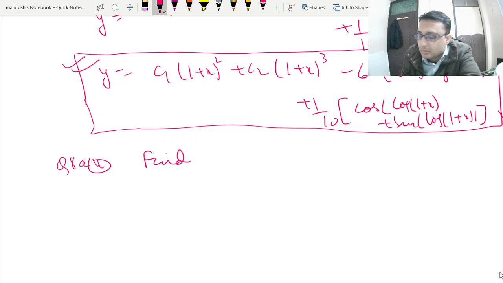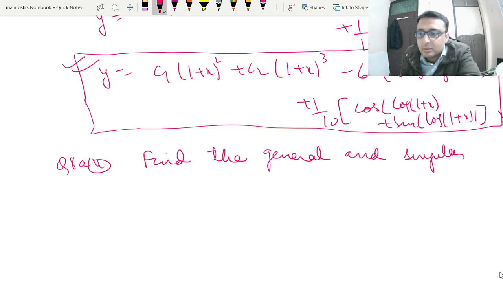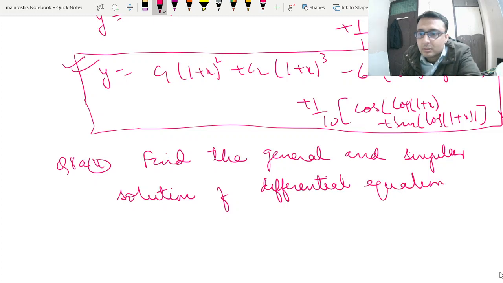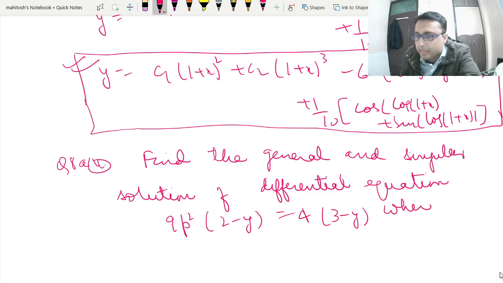Find the general and singular solution of the differential equation, three minus y, where p is equal to dy by dx. This was asked for 10 marks.